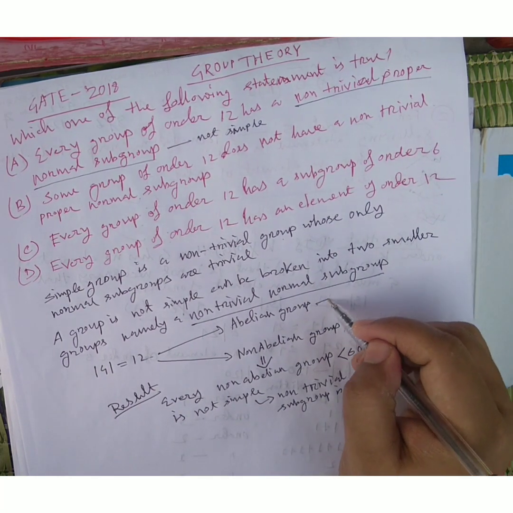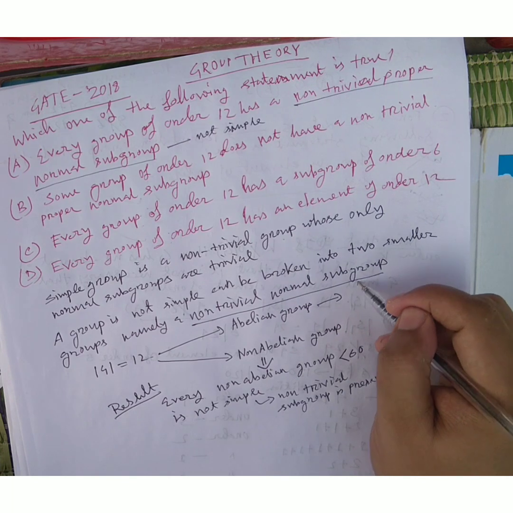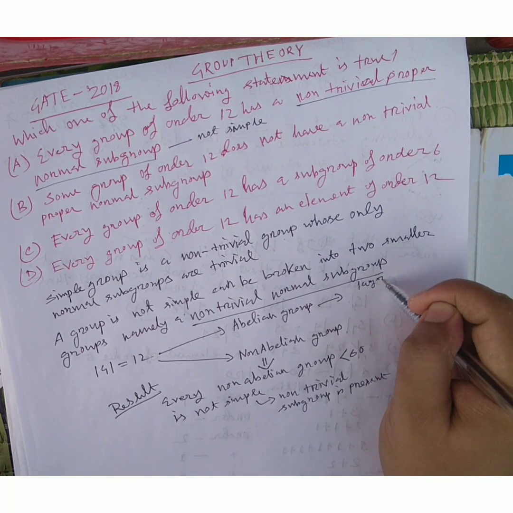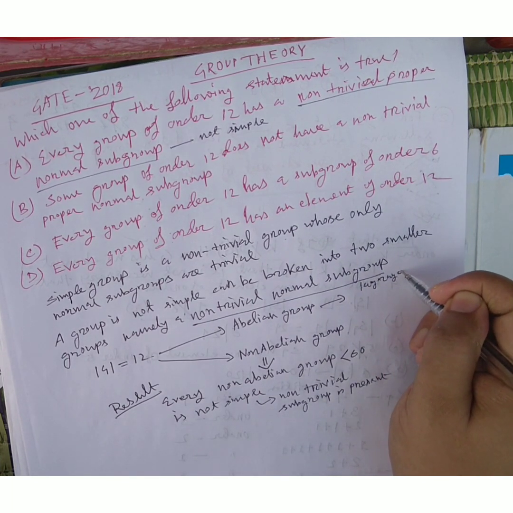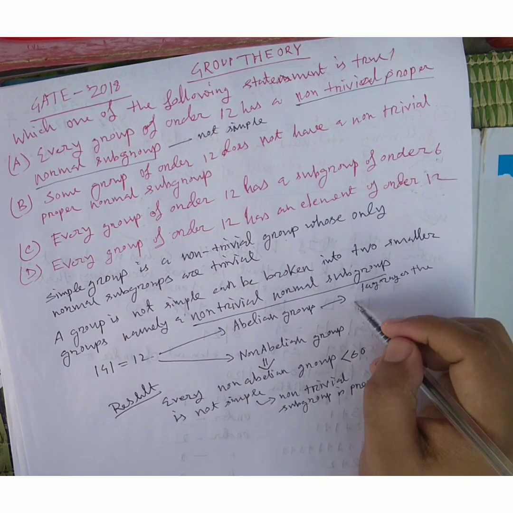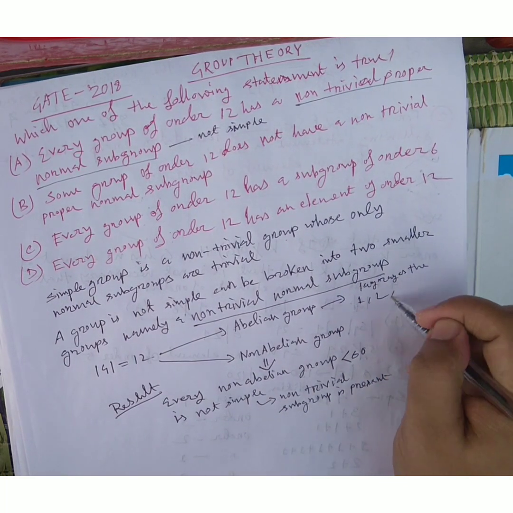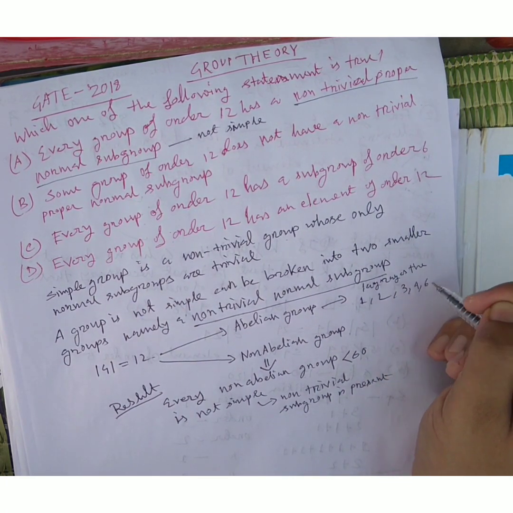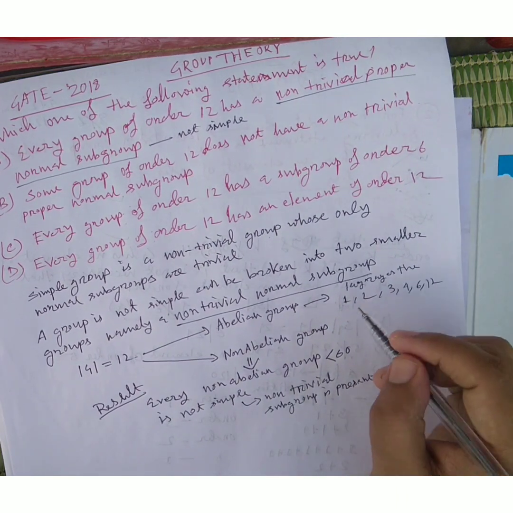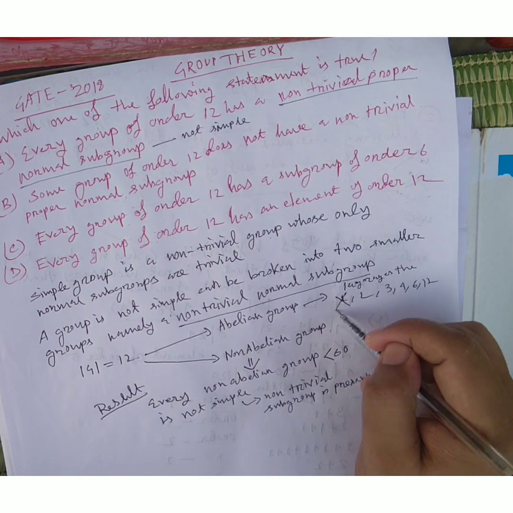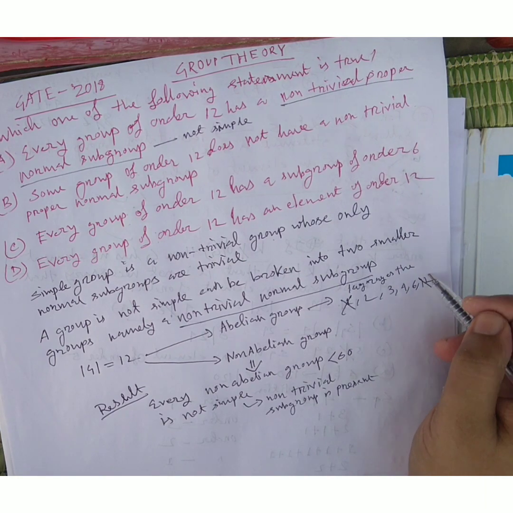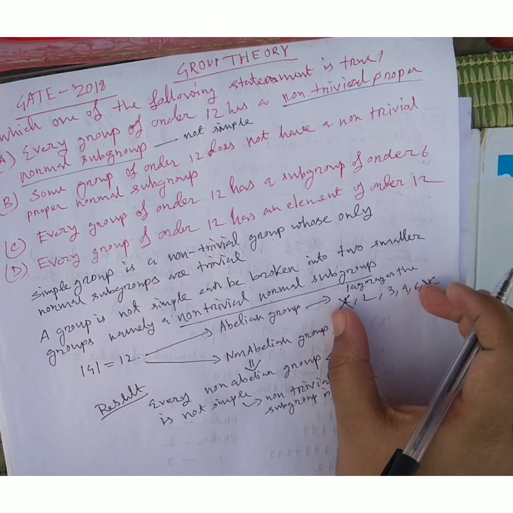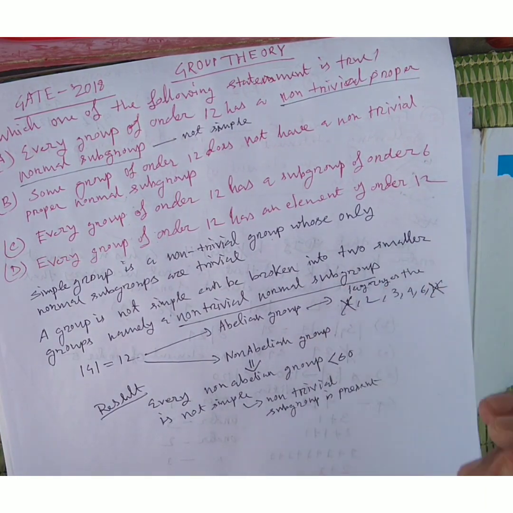And in case of an abelian group, according to Lagrange's theorem, the subgroup orders should be 1, 2, 3, 4, 6 and 12. Orders 1 and 12 are not possible because then the subgroup is trivial.